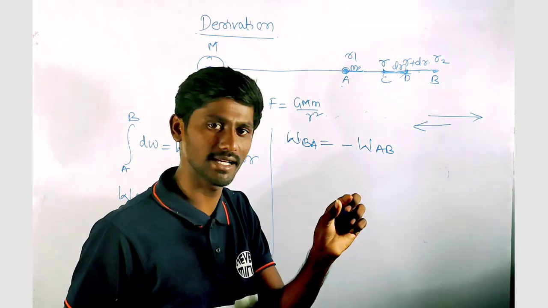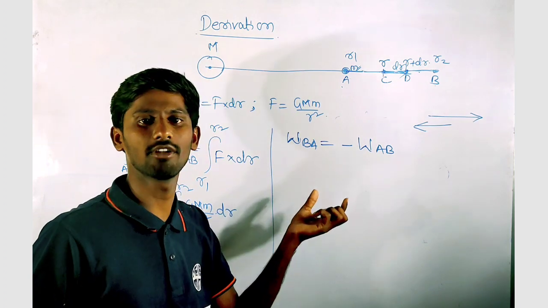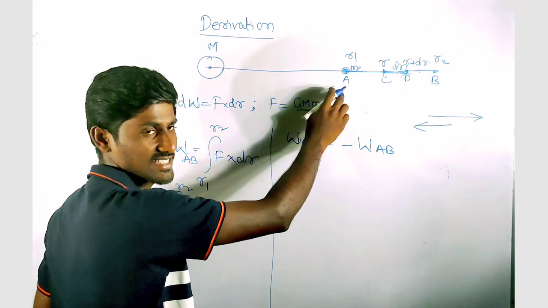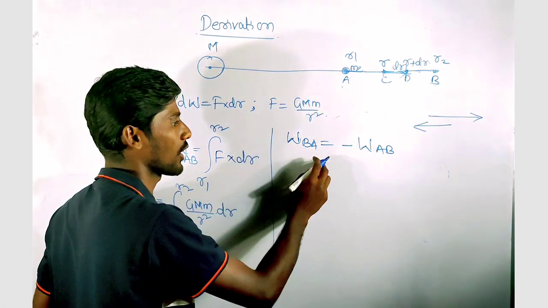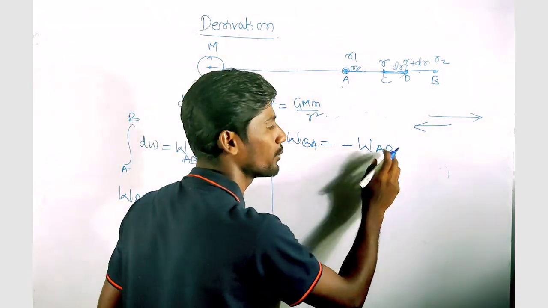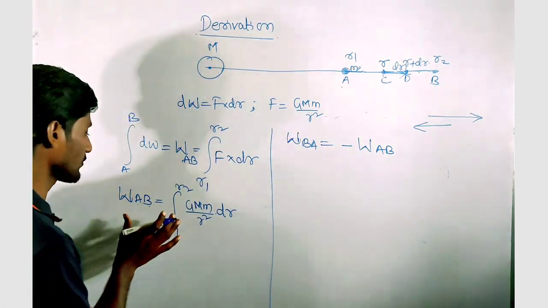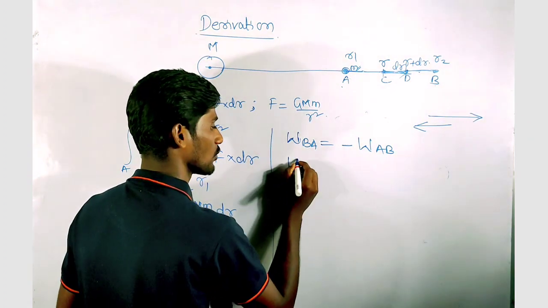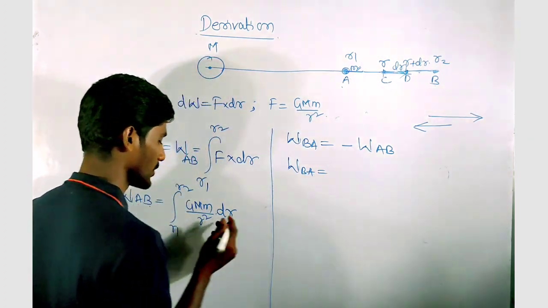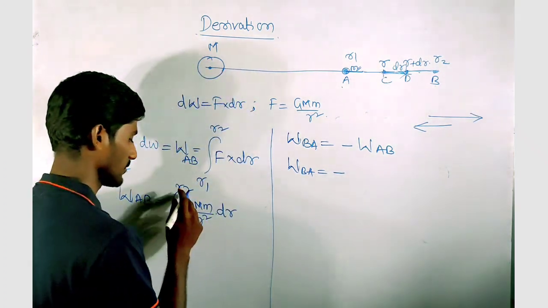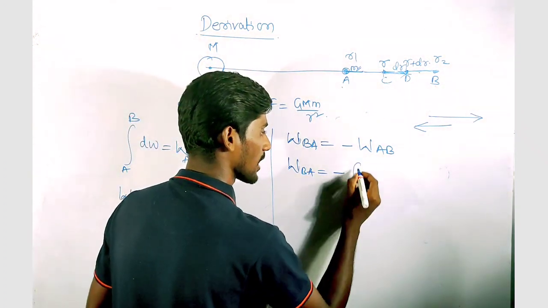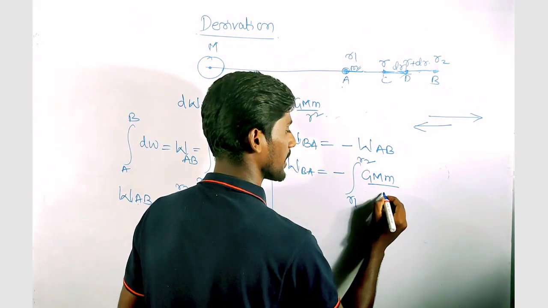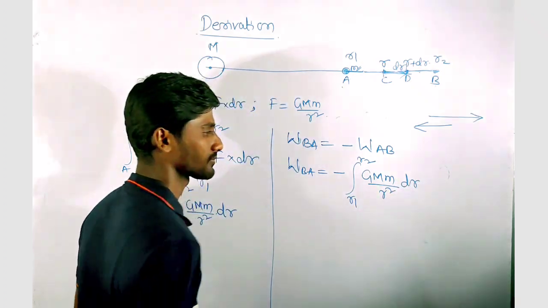So when I put this 180 degrees in cos theta, it becomes negative. So my work done from B to A with the same force and the same particle is the negative of the work done from point A to B. So I can write the same here: work done W BA is equal to negative of the integral from R1 to R2 of G into capital M small m by R square dr.